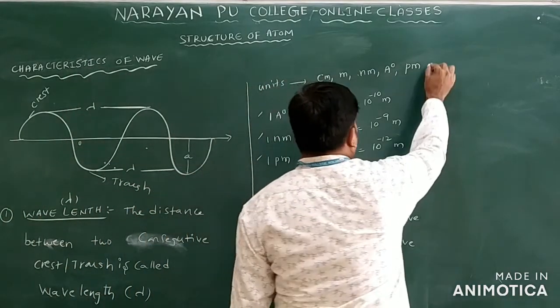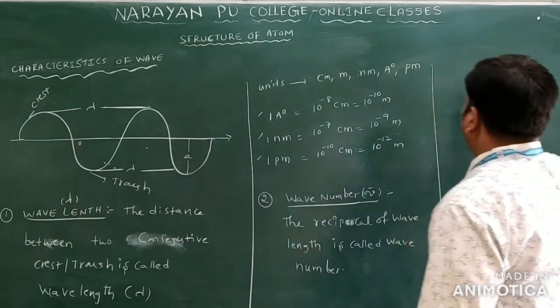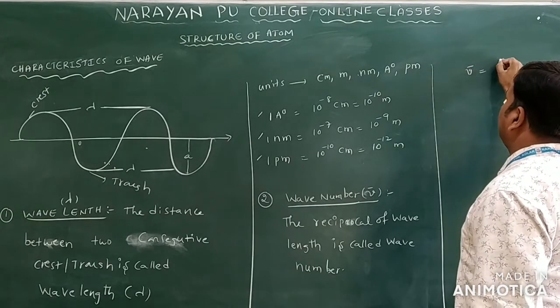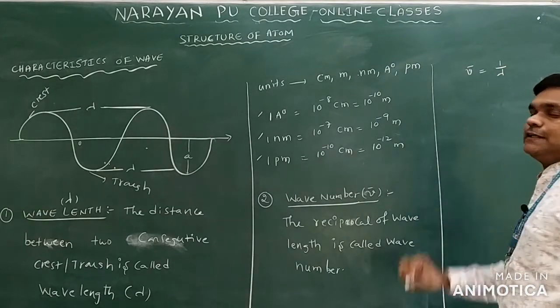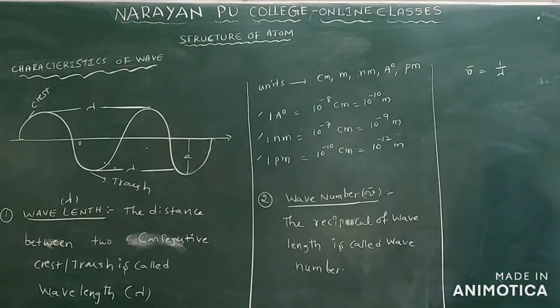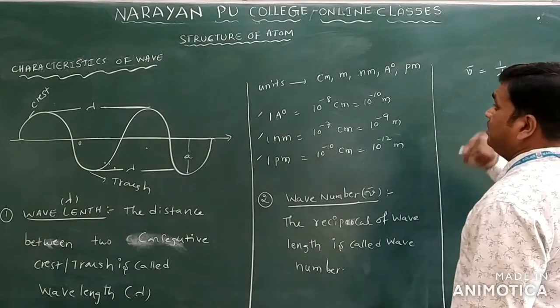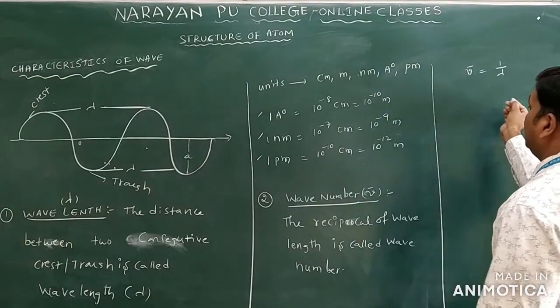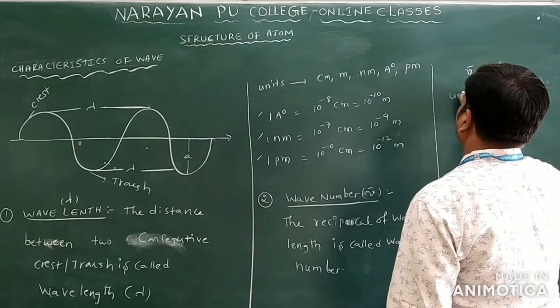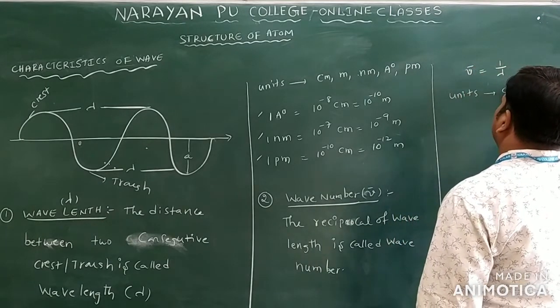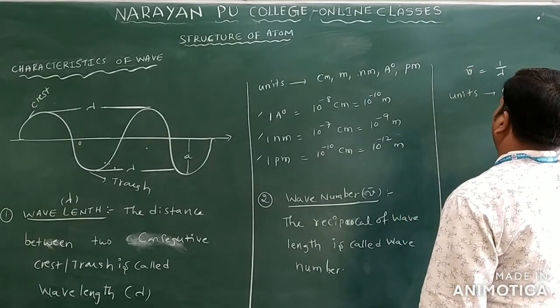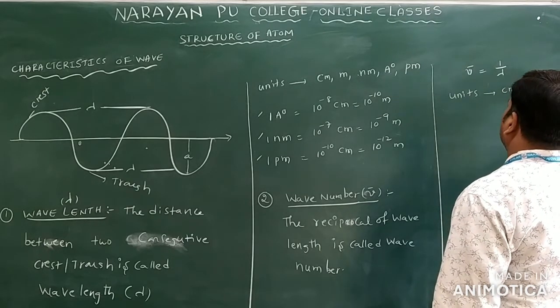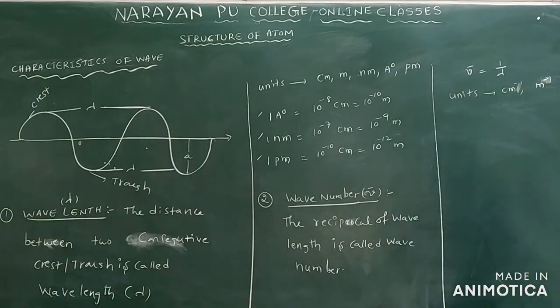So we can write like this: wave number nu bar is equal to 1 by lambda. So what are the units of wavelength? Wavelength you have centimeter and meter. So what are the units you will get for the wave number? Units you will get here centimeter inverse, or you can write meter inverse. So this is regarding wave number.